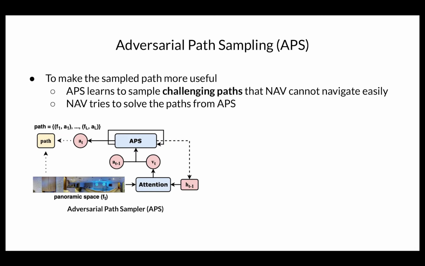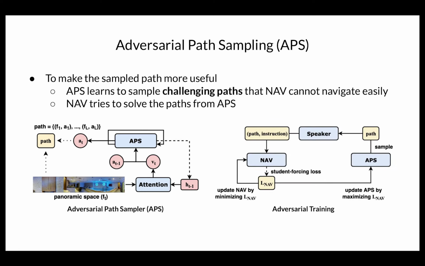In our work, we try to make the sampled paths more useful, or more helpful, to the navigator. We propose adversarial path sampling, aka APS. APS is a recurrent action selector, and then combines those views and actions as the sampled path. The main concept of our idea is that APS learns to sample challenging paths that the navigator cannot navigate easily, and the navigator tries to solve the path sampled from APS.